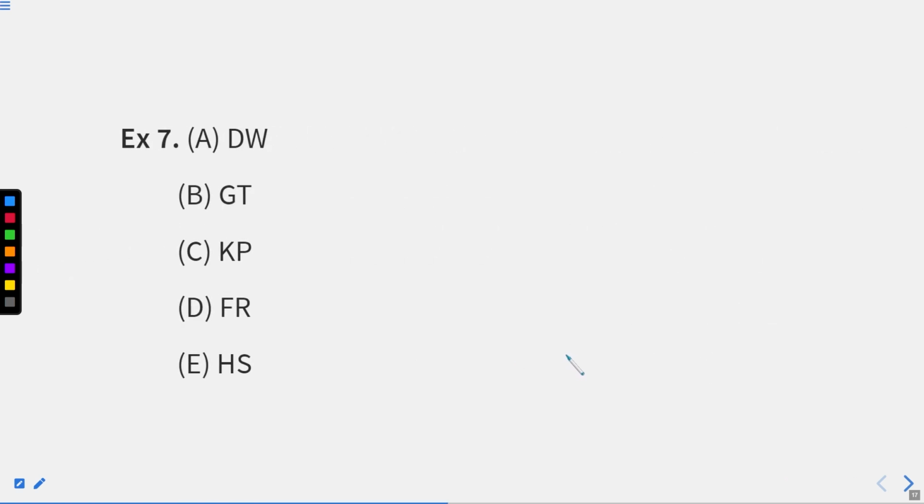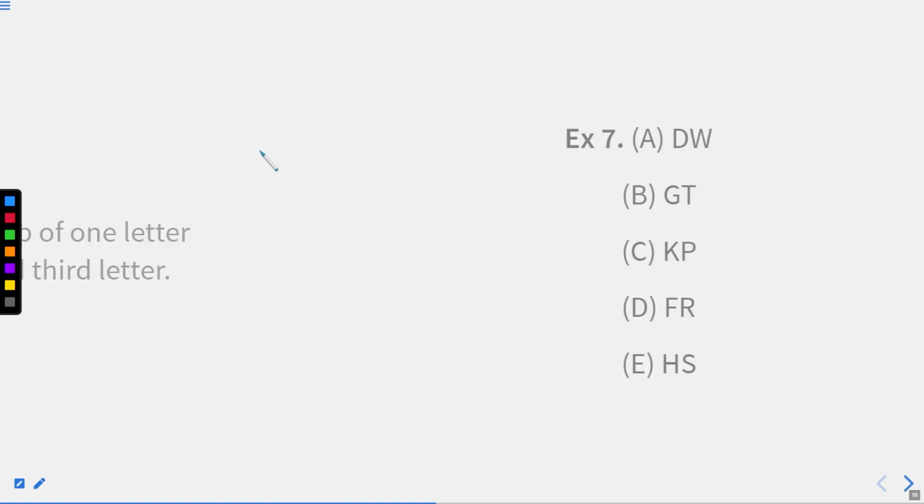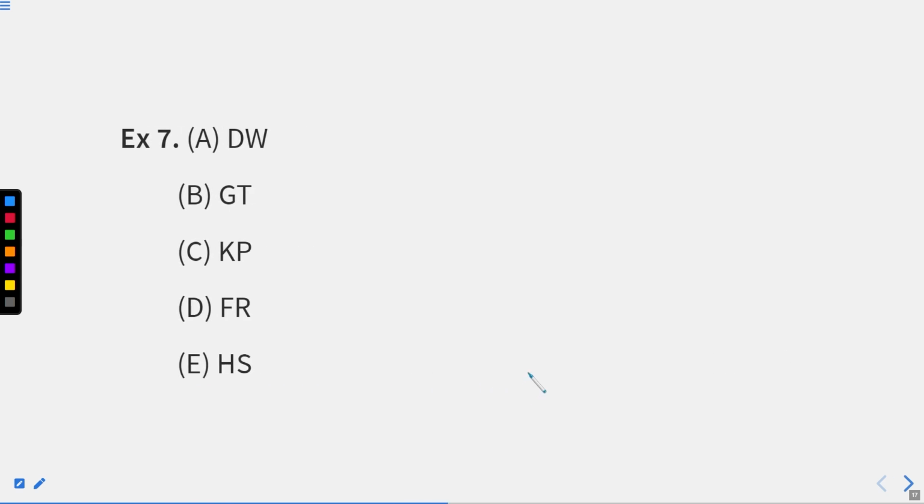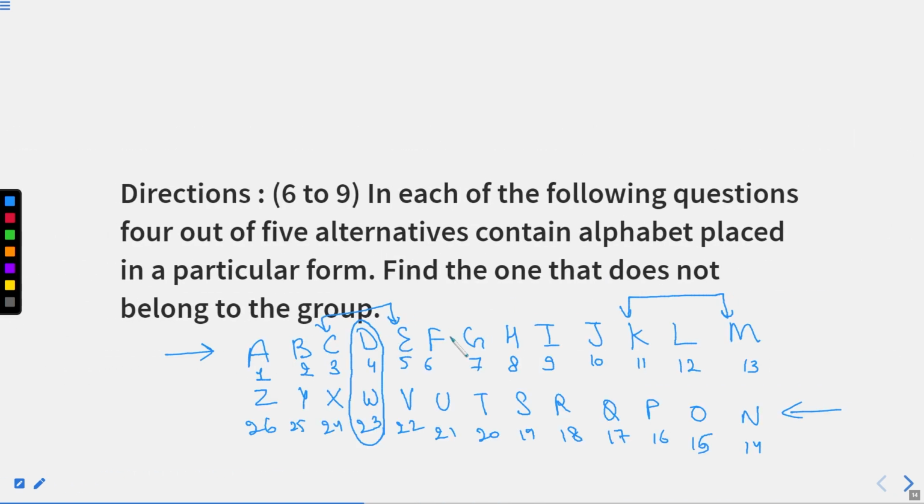question number 7, right? In this particular question, the first option is D and W. If you look at the table that we have made, you can see D and W are just opposite to each other. What about the others? G and T, and K and P, right? G and T are also opposite to each other. K and P are also opposite to each other.